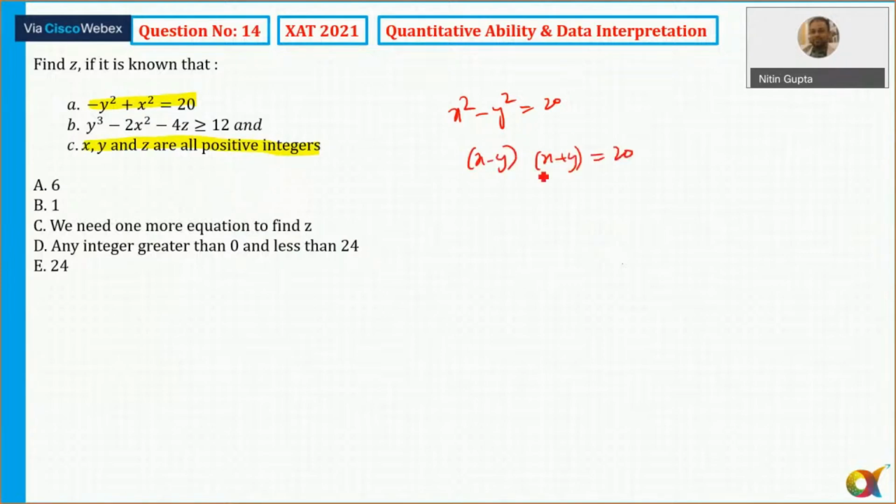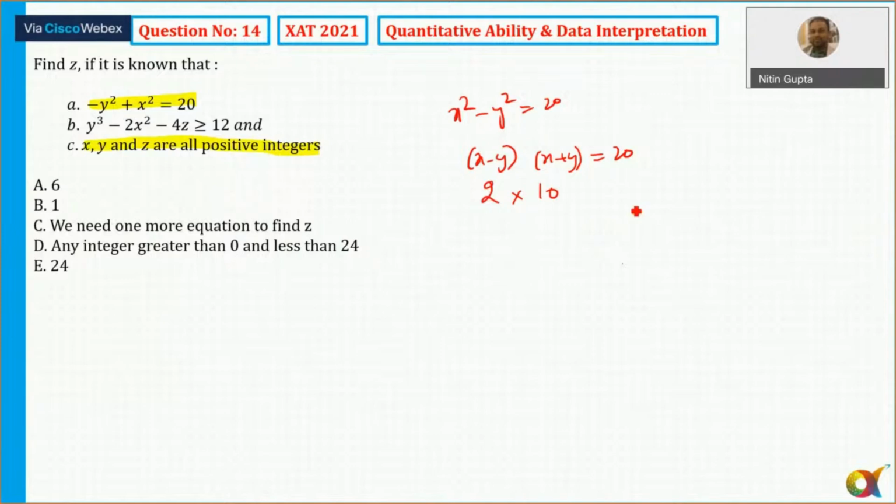Now this is an even number, 20, so this is possible only when x minus y and x plus y both are even. Then only one case is formed, that is 2 and 10, and there are no other possibilities. All right, x minus y should be equal to 2 and x plus y equal to 10. Both of them have to be even. If I take one even and one odd, the answer will not come, so only one case is possible.